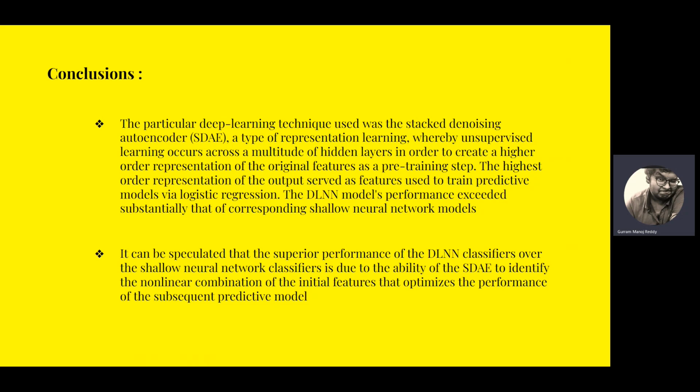The deep learning model performance exceeded substantially that of corresponding shallow neural network models. It can also be speculated that the superior performance of the deep learning classifiers over the shallow neural networks is due to the ability of the SDAE to identify nonlinear combinations of the input features that optimize the performance of the subsequent predictive model.